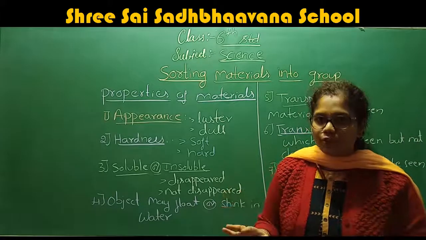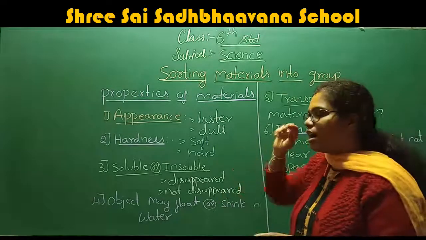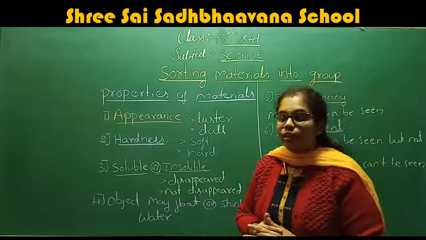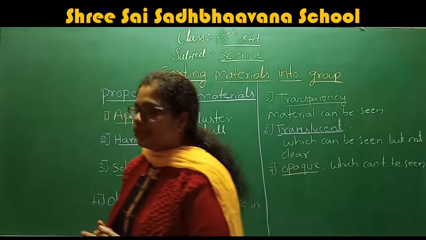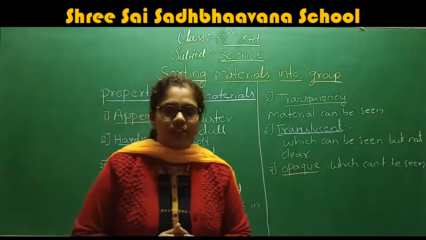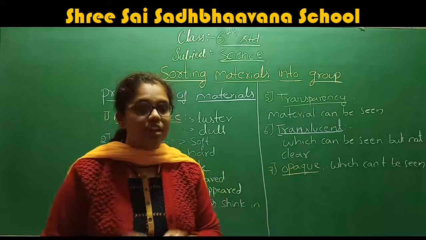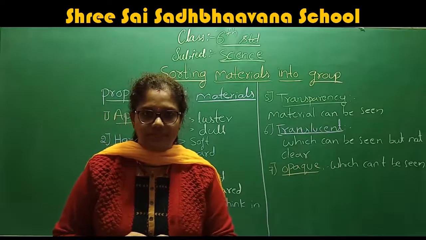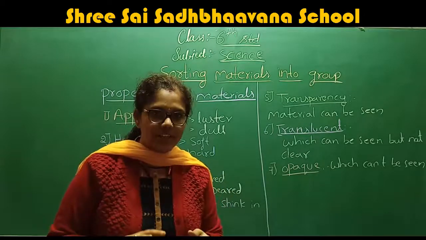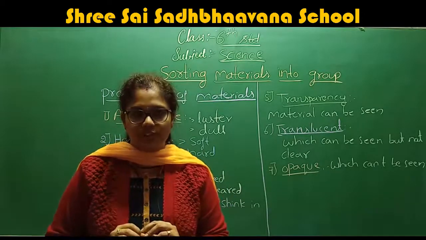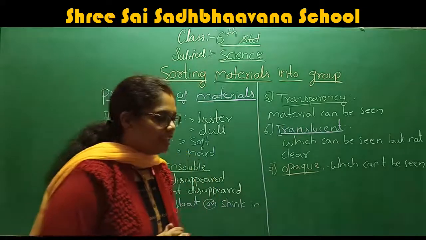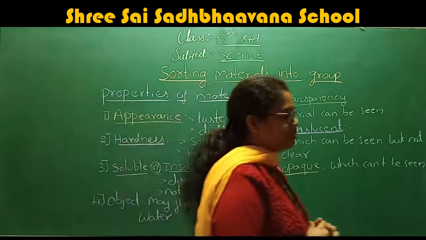One is the soft material and another one is the hard material. These are the two types of materials we are going to discuss. One is the hard and another one is the soft. What is this hard material, or what is this soft material?